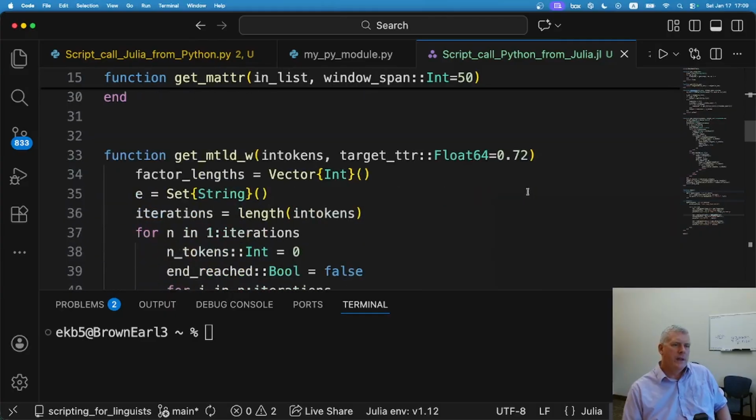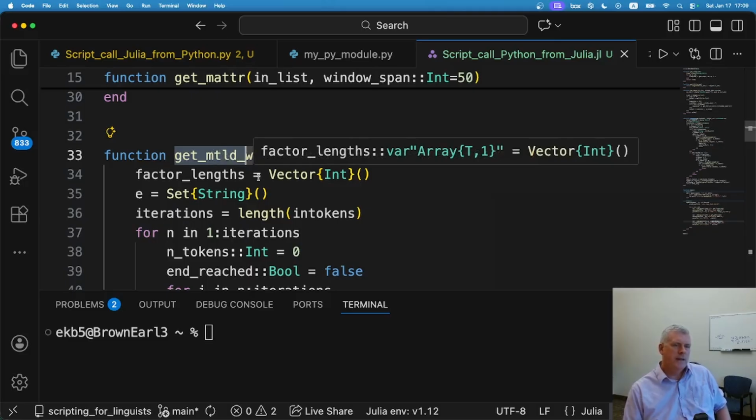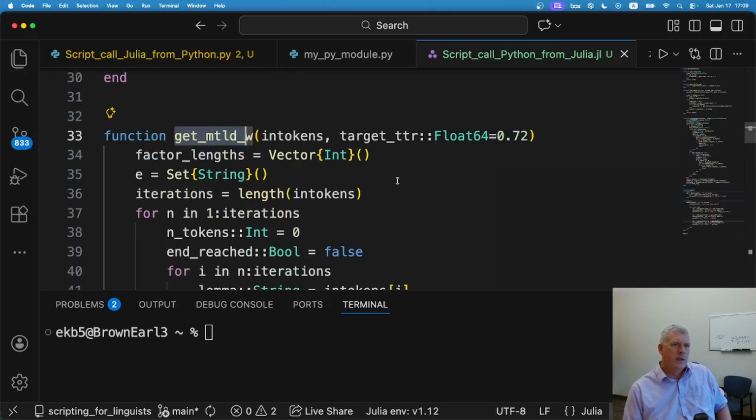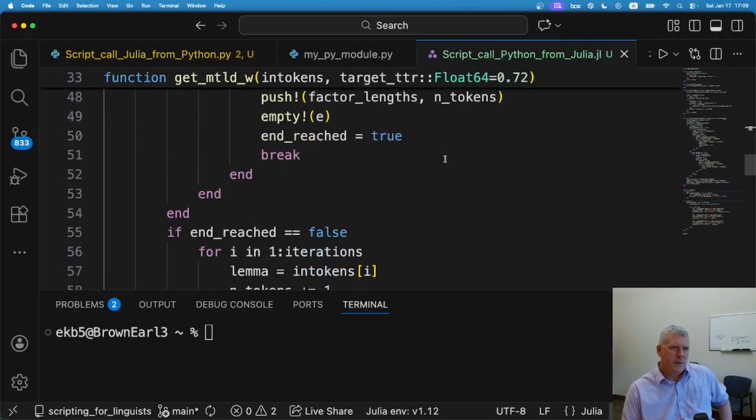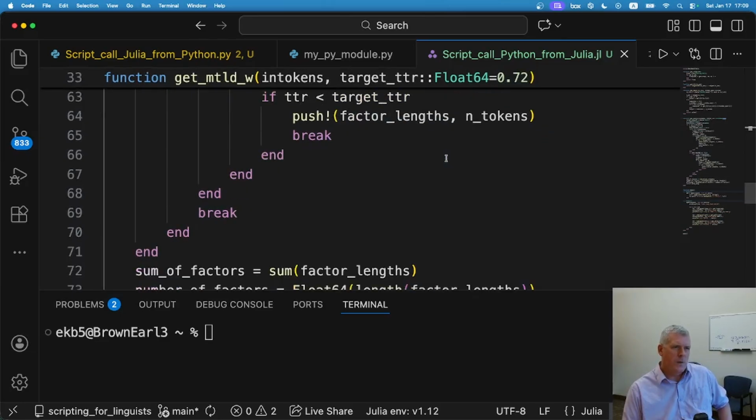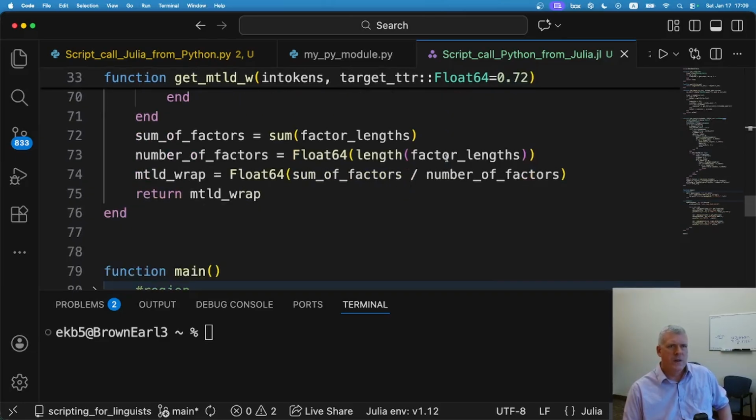The next one down is this one, the get MTLDW, which stands for Measure of Textual Lexical Diversity Wraparound. It's a little more involved. I'm not getting into the weeds here, but it's kind of like a variable size window moving across the text. And when the ratio of unique words divided by running words drops below 0.72, it notes that and it goes into the calculation at the end. So I'm not going to take time to get into the weeds on how it works, but you can see that it's a little bit more involved than the other.